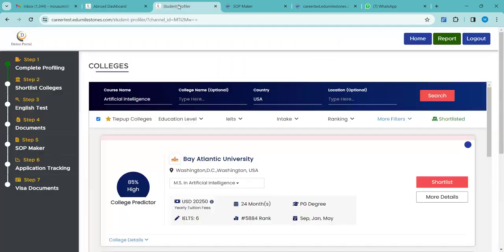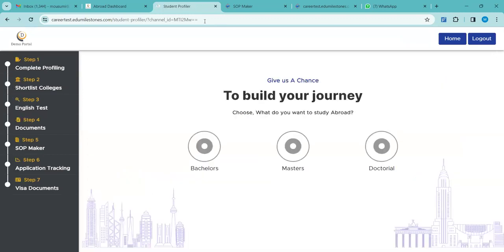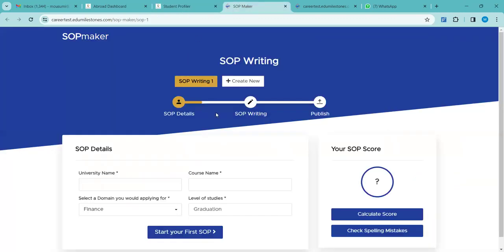If we want to charge students for complete profiling, as I have already mentioned, it is better if you don't charge for student profiling. When you shortlist the colleges for the student and then charge, it will be much more beneficial.